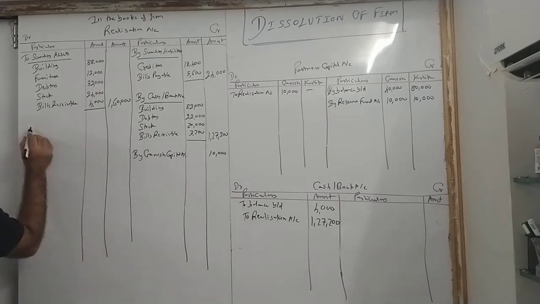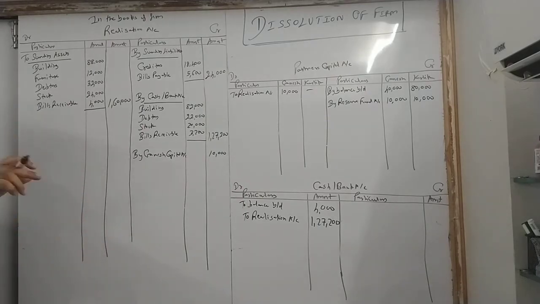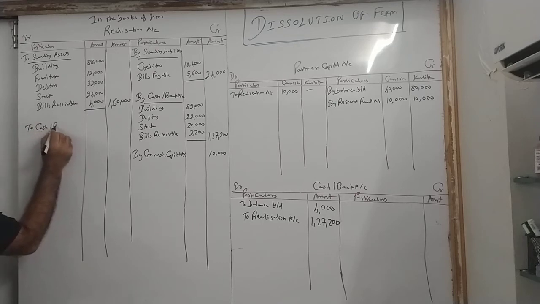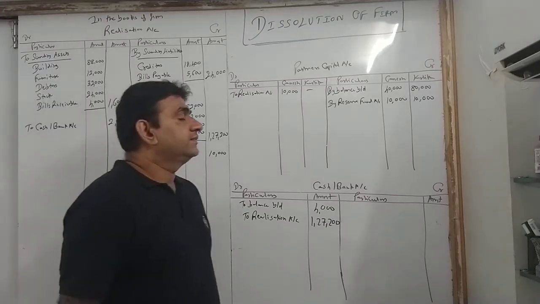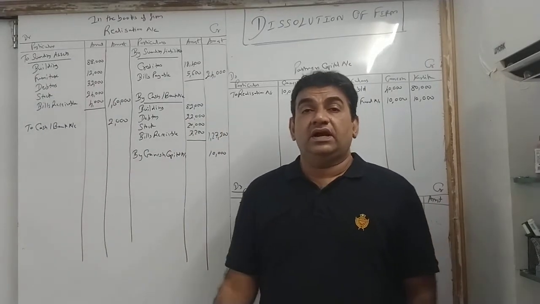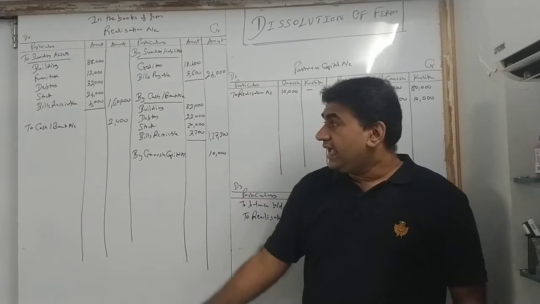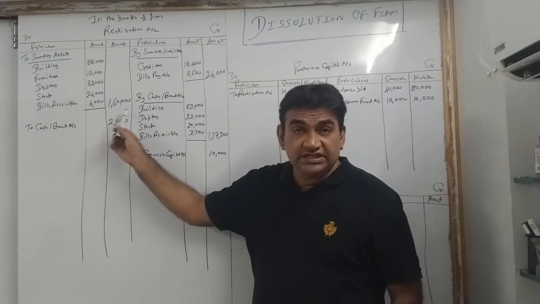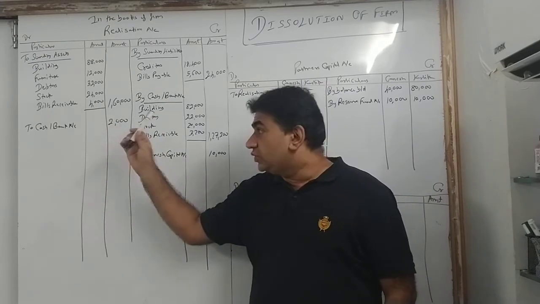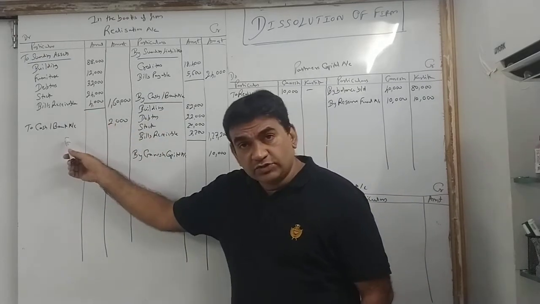Come to the debit side of realization, and as it is an expense you will pay money. Right there, to cash bank account 2000. Okay? I'll repeat. It is an expense. Therefore, we debit realization, and you have paid money to cash bank.